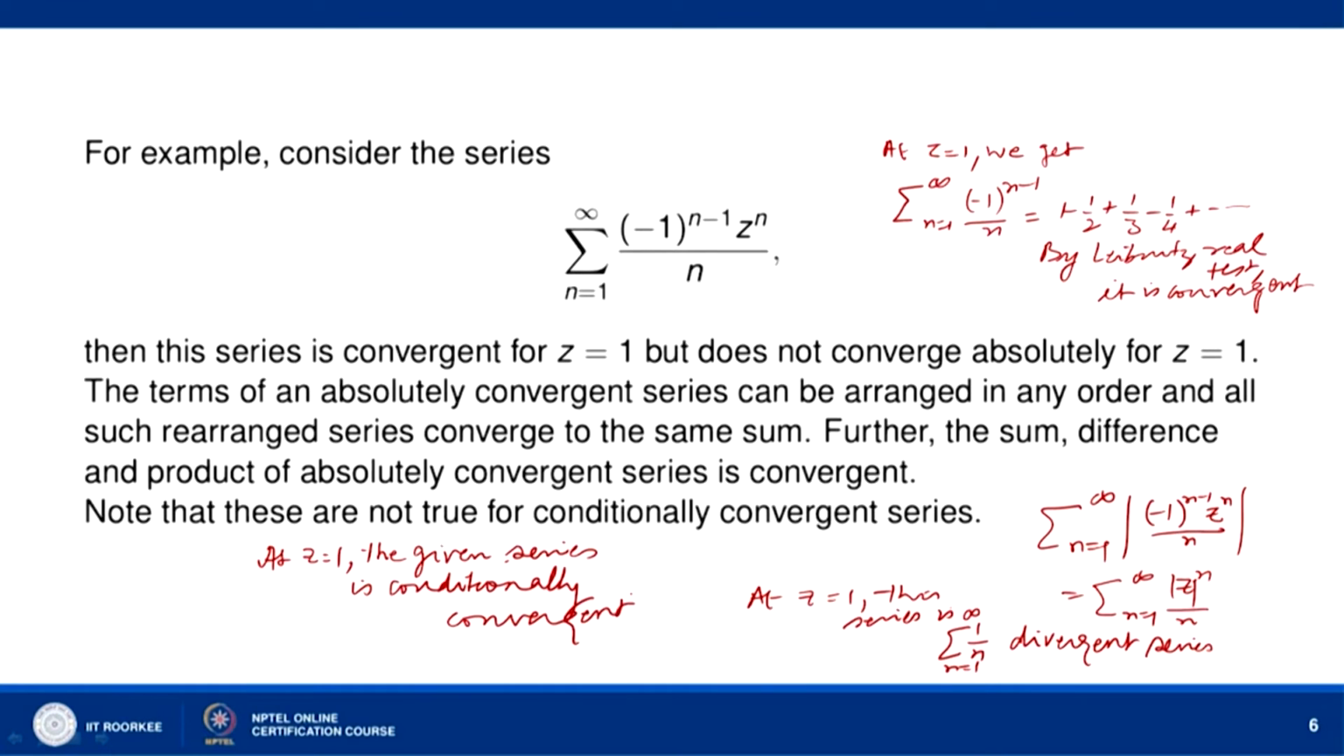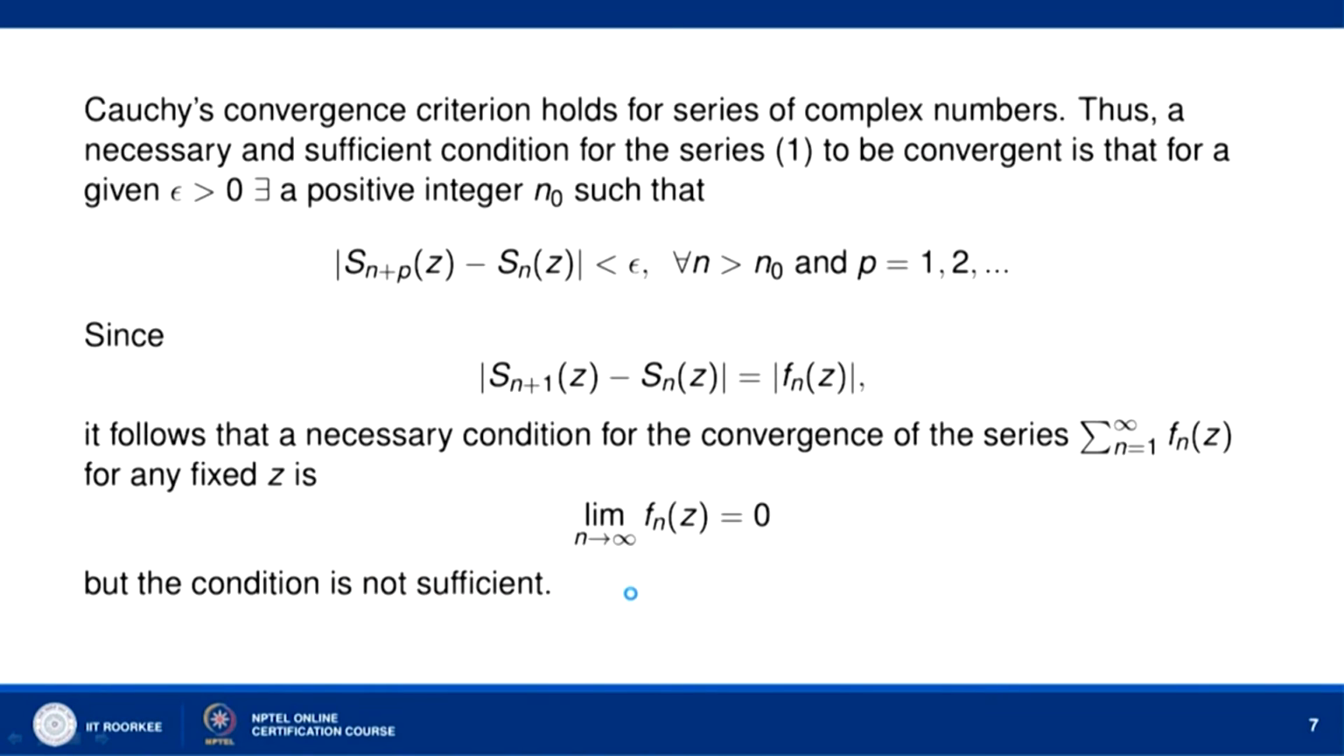Now, the terms of an absolutely convergent series can be arranged in any order, and all such rearranged series converge to the same sum. Further, the sum, difference, and product of absolutely convergent series is convergent. Now, these results are not true in the case of a conditionally convergent series. Now, Cauchy's convergence criterion holds for series of complex numbers.